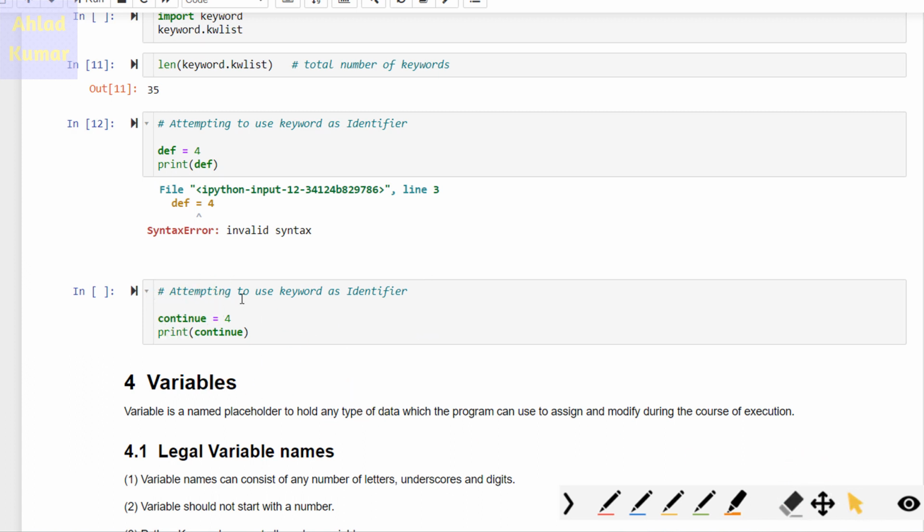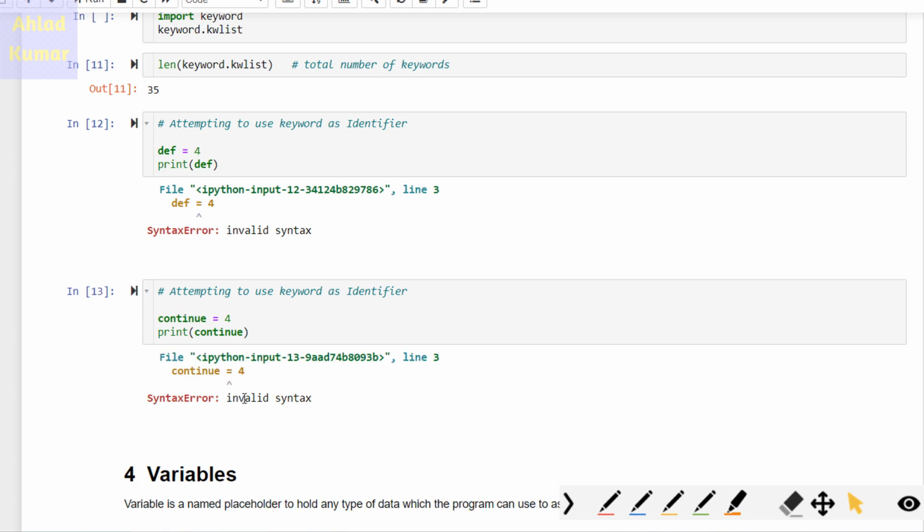Here you can see you are trying to use a keyword as an identifier by using the continue keyword. What you are doing here is using continue equal to 4 and then printing this continue. So this one again belongs to the same category. You are trying to use a keyword as an identifier, so once you run this, you will again get the error. You have to keep these things in mind, and you cannot use keywords as identifiers.